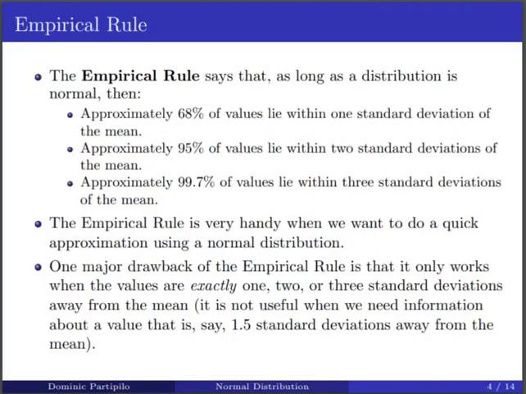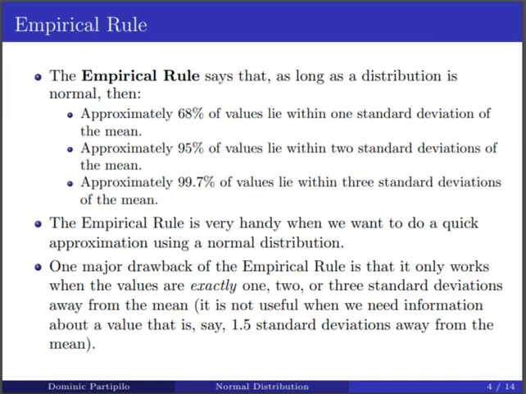So now let's talk about the empirical rule. So the empirical rule says that as long as the distribution is normal, then approximately 68% of values lie within one standard deviation of the mean, approximately 95% of the values lie within two standard deviations of the mean, and approximately 99.7% of values lie within three standard deviations of the mean. And this is a very handy rule because it gives us a quick way to make approximations without having to do any rigorous calculations, as long as we're dealing with values that are 1, 2, or 3 standard deviations away from the mean in a normal distribution.